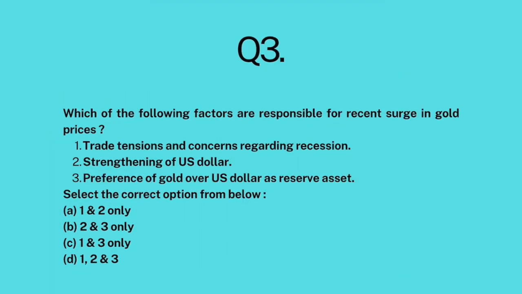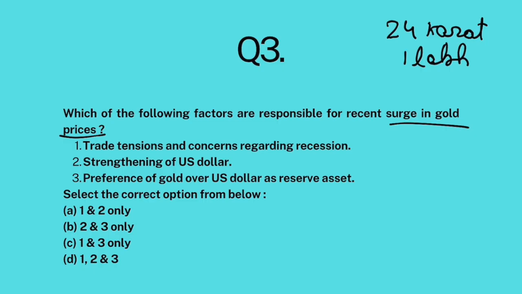Question number 3. Which of the following factors are responsible for the recent surge in gold prices? So 24 karat gold has crossed the 1 lakh rupees mark. That's a lot. Now, what factors are responsible for the recent surge in gold prices? Trade tensions and concerns regarding recession, strengthening of the US dollar, preference of gold over US dollars as a reserve asset.